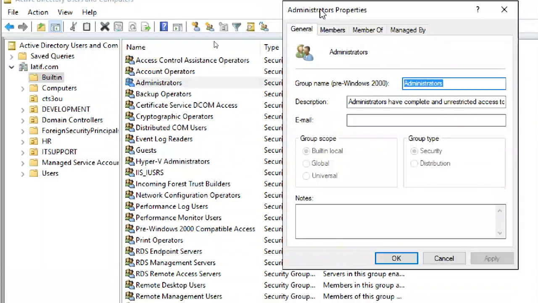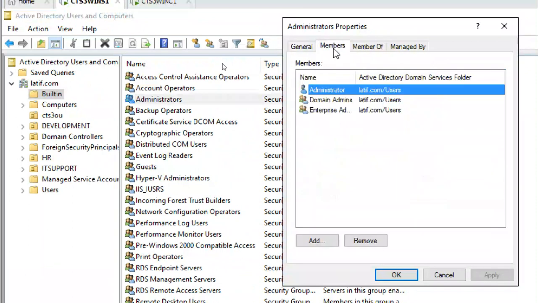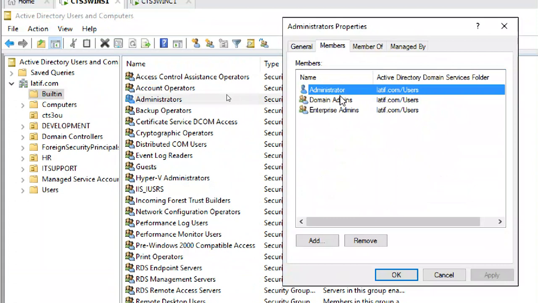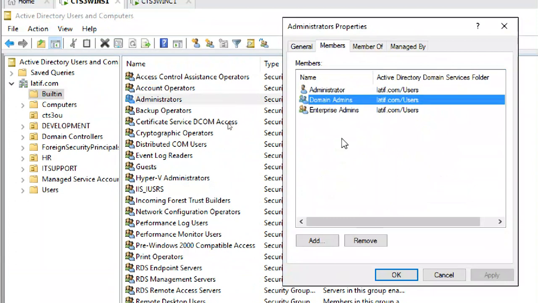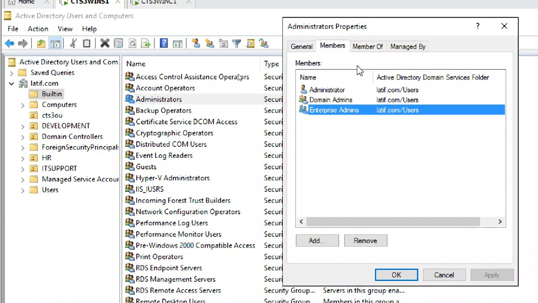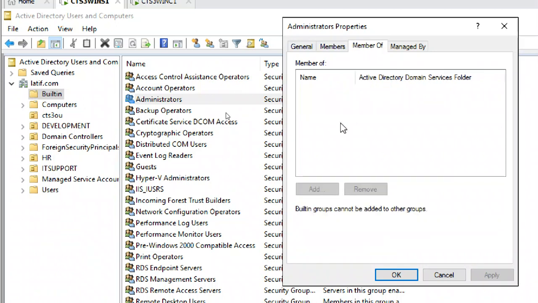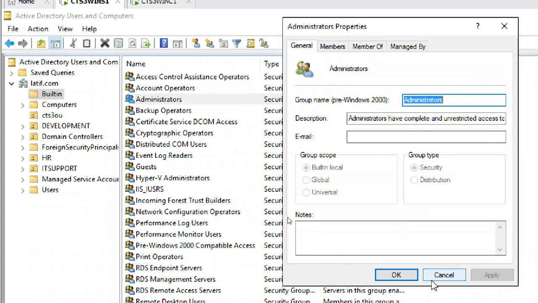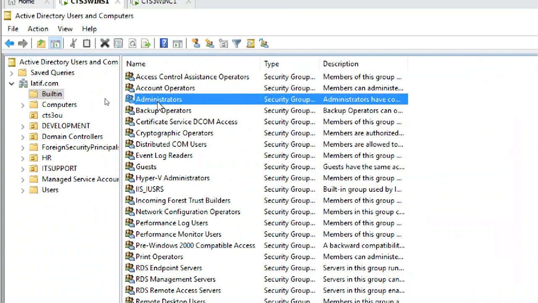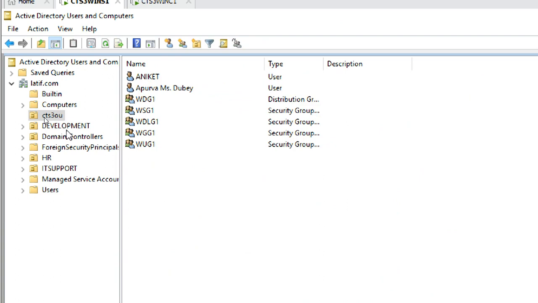This administrator account we cannot modify. See its members: administrator, domain admins, enterprise admins are members of the administrators group. It is a member of nothing. If I add an account to administrators, you become an administrator of the entire enterprise.